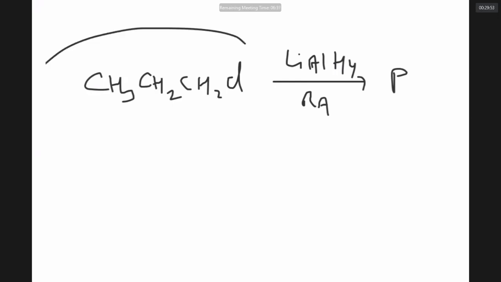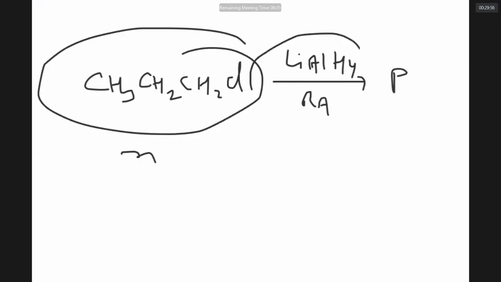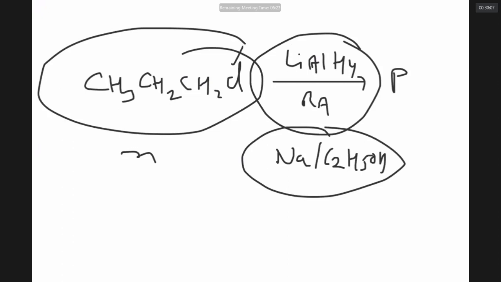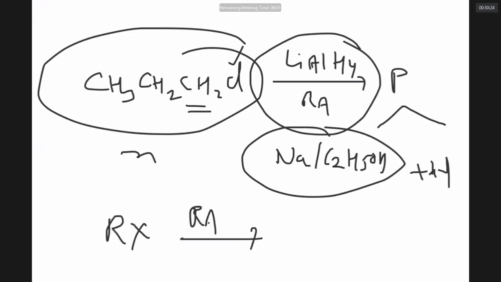Whenever an alkyl halide with N carbons is reduced with a reducing agent like sodium and ethanol, or lithium aluminum hydride, these are all very good reducing agents. They give hydrogen. One hydrogen is taken by Cl to get out as HCl, the other hydrogen goes in. You get propane. Are you very clear, sir? This method of alkyl halide reaction with a reducing agent gives alkane with the same number of carbons.